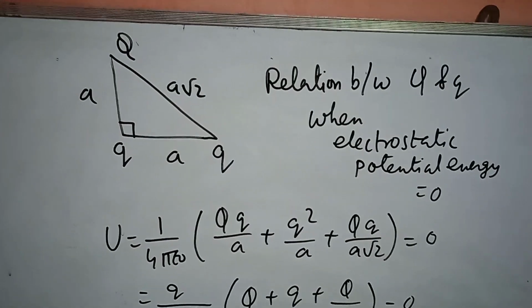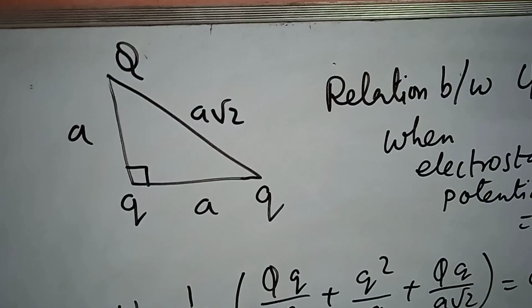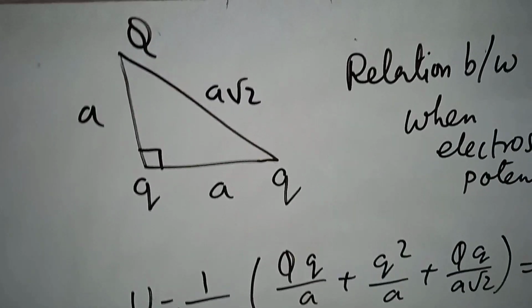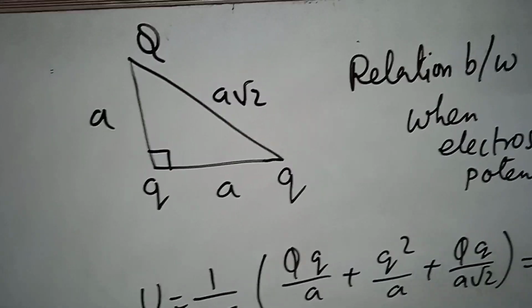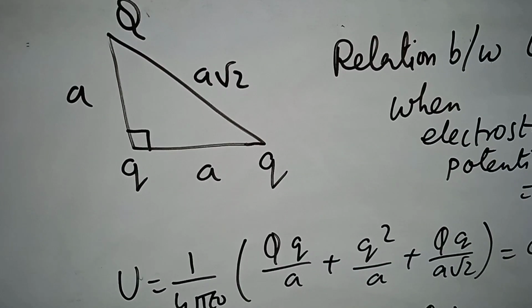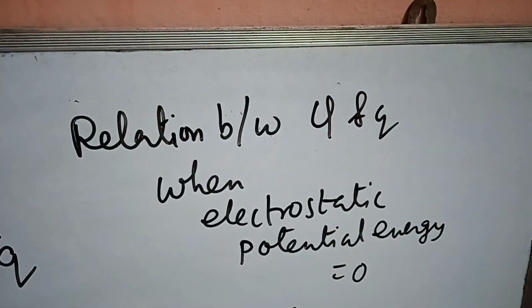Welcome once again. There is a problem. It is an isosceles right angle triangle with big Q, small q, and small q. Between big Q and small q the distance is A, and between small q and small q it is A. Those are the two equal sides of the isosceles right angle triangle, whereas the hypotenuse is A root 2. So, what is the relationship between big Q and small q?